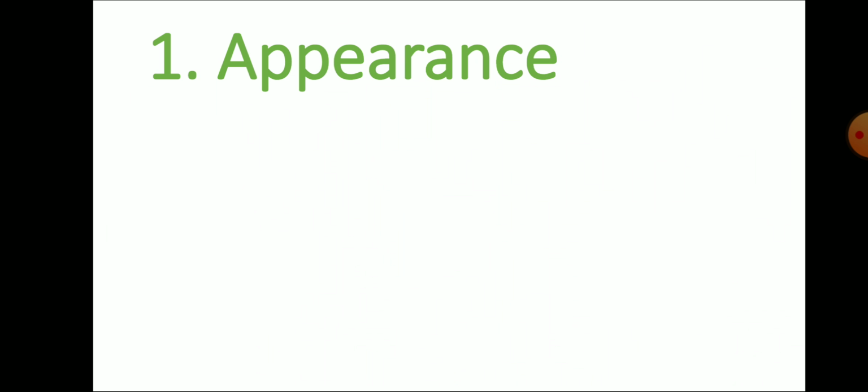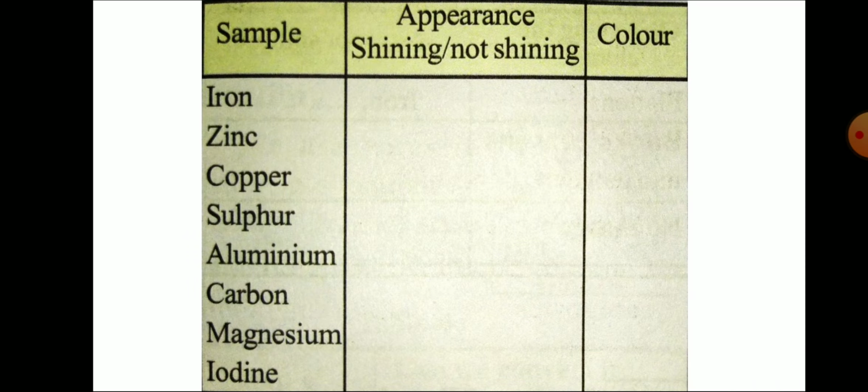We see different metals like this. Iron, when it is made pure, shines. Zinc also shines. Copper metal also shines, as well as aluminum.